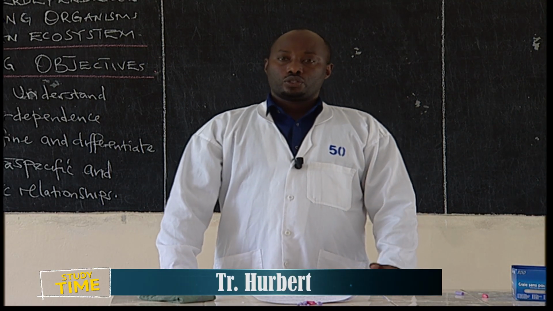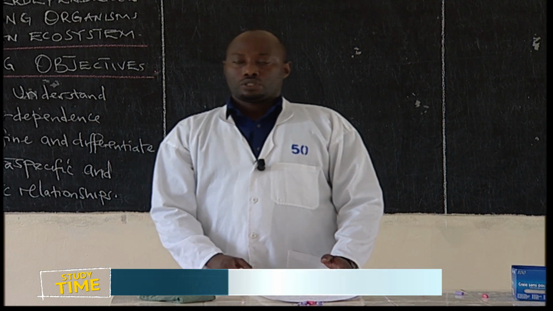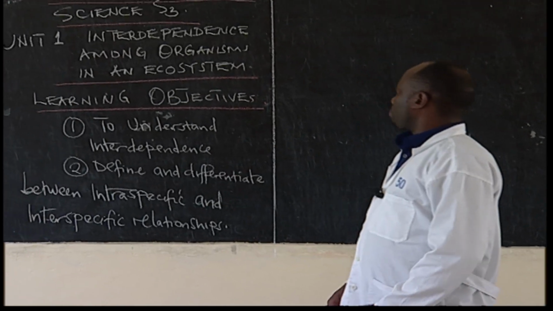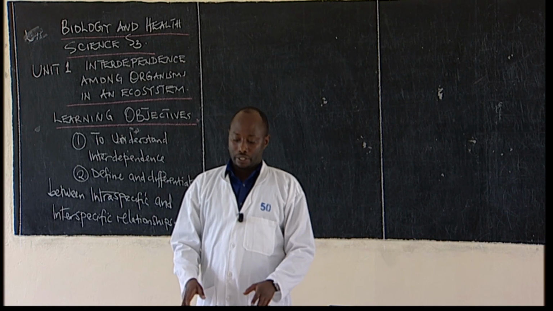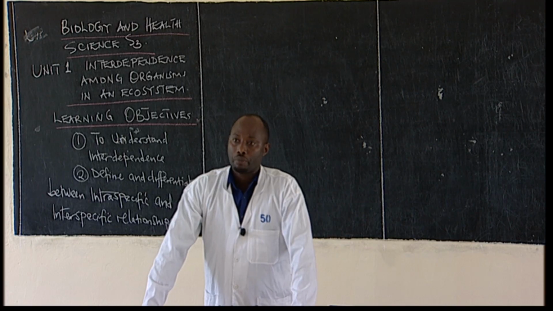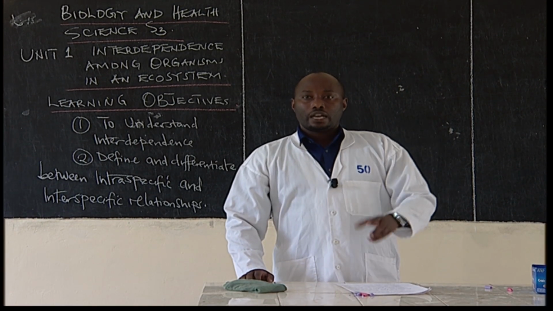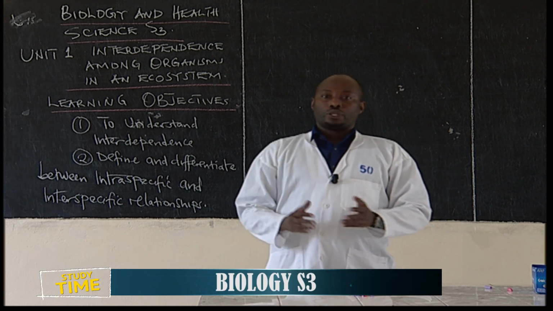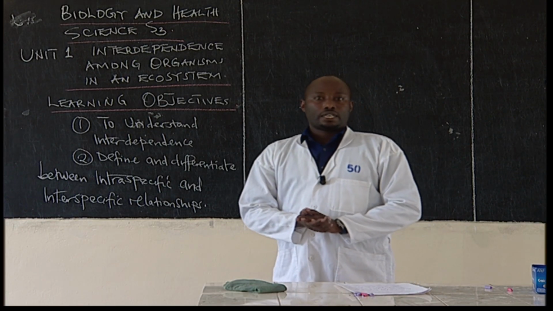And the lesson of today is Unit 1 in Senior 3, which is concerning the interdependence among organisms in an ecosystem. If we say interdependence, you know that the universe is inhabited by millions and millions of species. And among all these species, none is self-reliant. It means that organisms depend on one another. So we are going to be able to understand.